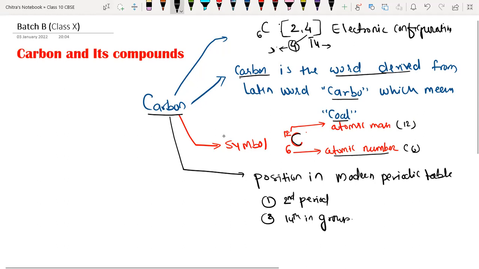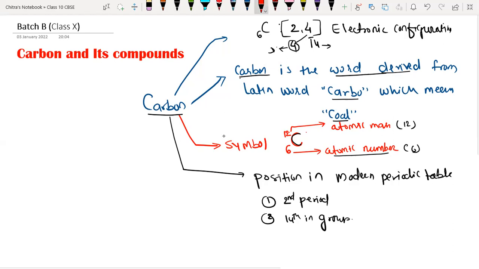The position of carbon in the modern periodic table is the second period and 14th group, because the modern periodic table is divided into groups as well as periods. Like if we describe any position on earth, we describe it in longitude and latitude, in the modern periodic table we describe the actual position in period and group. So in period it is second and in group it is 14th. Very important, you have to remember all these things.